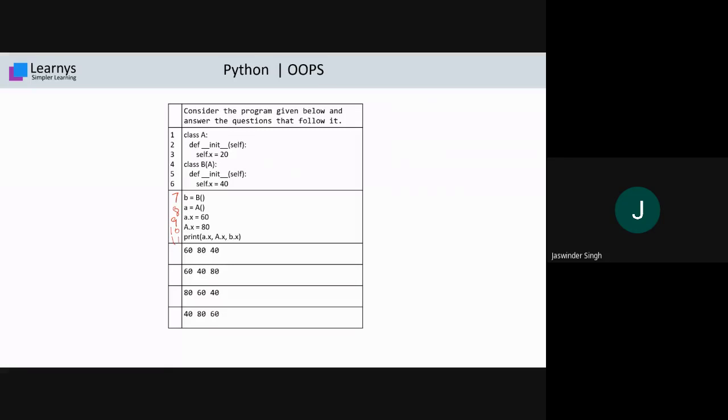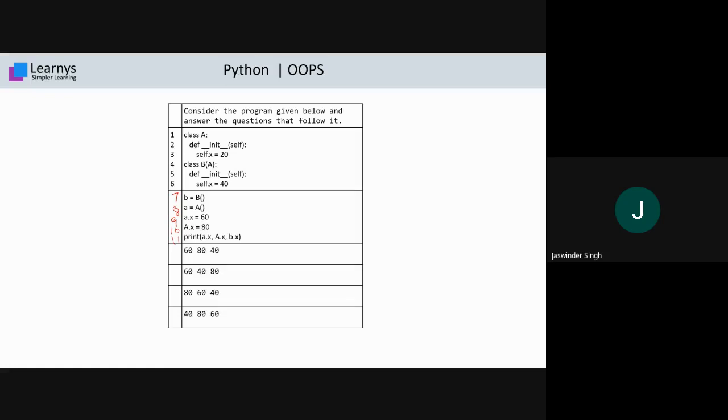At statement number 11, print a dot x prints 60, capital A dot x prints 80, and small b dot x: small b is the object of class B, and its variable x contains the value 40. So it prints 40. Different objects have their own identity. That's why a dot x will contain the new value 60. Classes also have their own memory, therefore capital A dot x will contain the value 80. Another object, b dot x, contains the value 40.